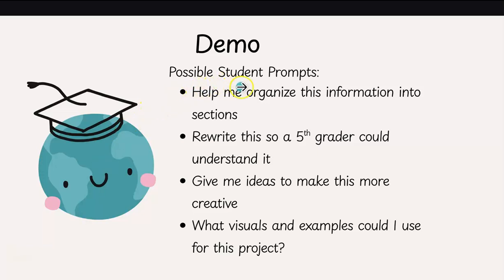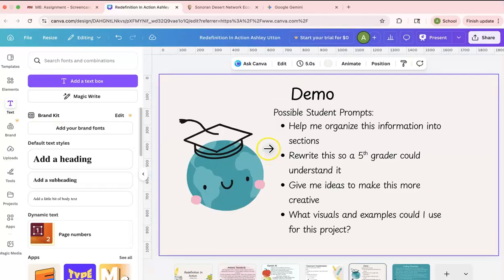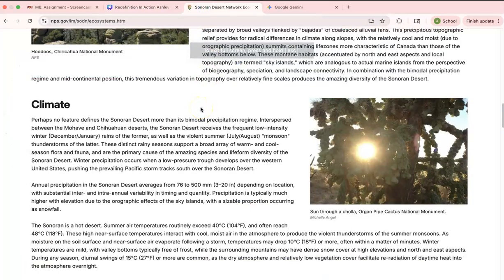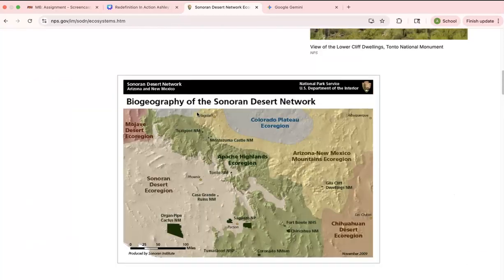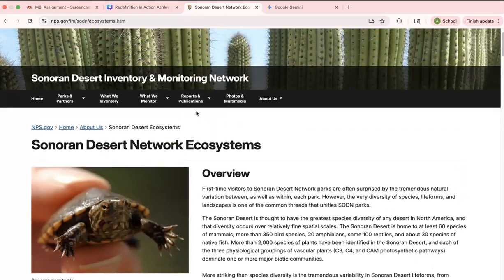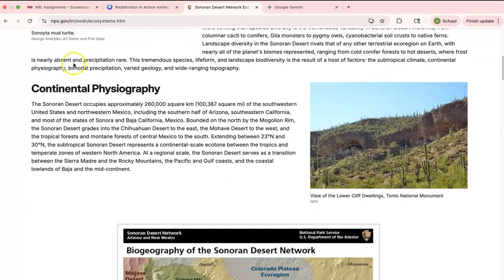Possible student prompts can be: help me organize this information into sections, rewrite this so a fifth grader can understand, give me ideas to make this more creative, and what visuals and examples can I use for this project. So for my example, I have chosen to do Arizona's Sonoran Desert, and I found a trusted source, which is going to be the National Park Service.